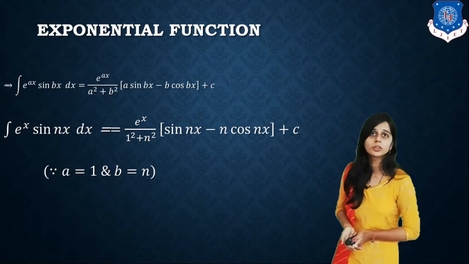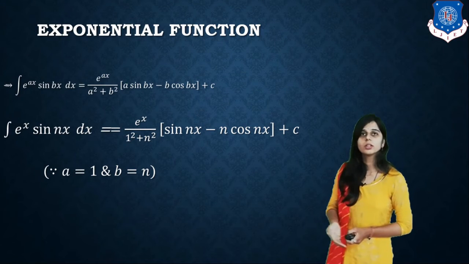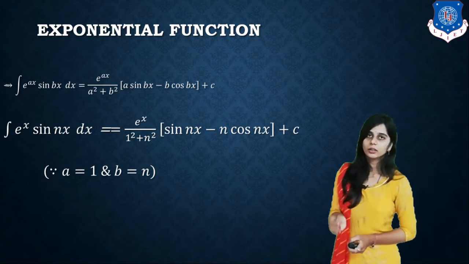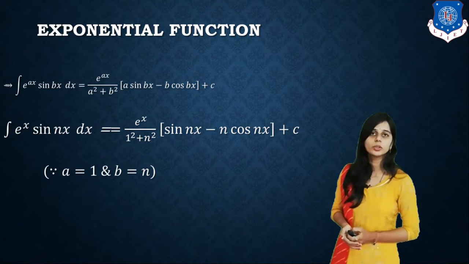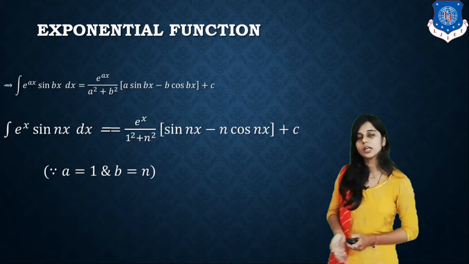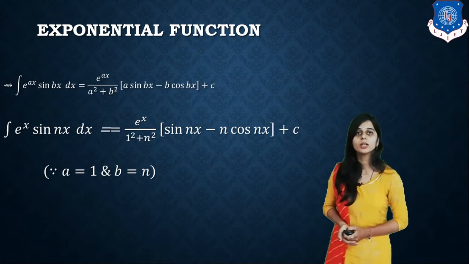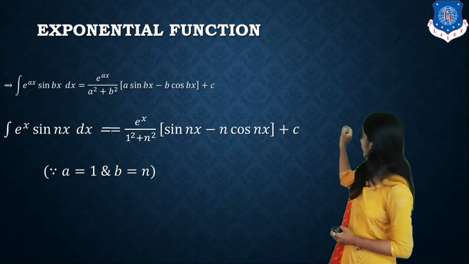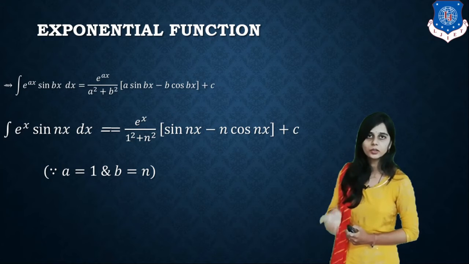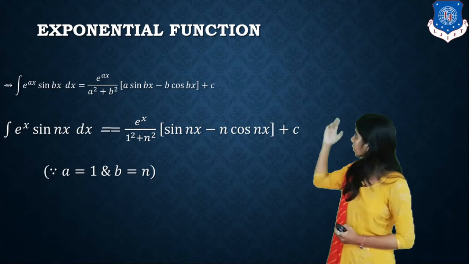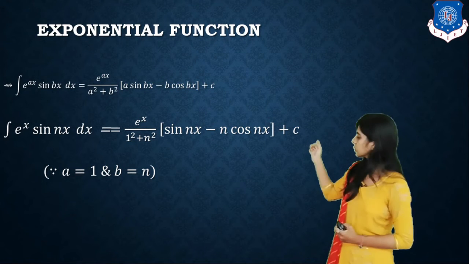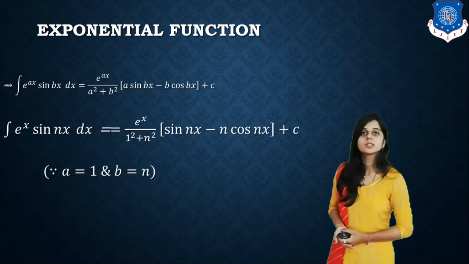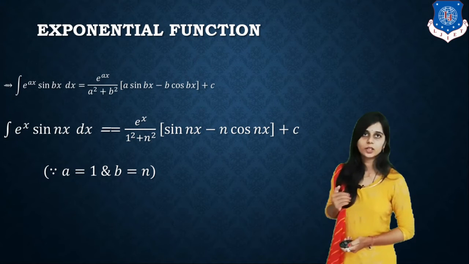Okay, now the exponential function. We know all the formulas of the exponential function, but if exponential and trigonometry terms are mixed, when integrating e raised to ax sin bx dx, we write e raised to ax upon a square plus b square, times a sin bx minus b cos bx, plus c. So if we integrate e raised to x sin nx, what is a? a equal to 1 and b equal to n. Using the above formula, we are getting e raised to x upon 1 plus n square, times sin nx minus n cos nx, plus c. So this is the integration of the exponential function.